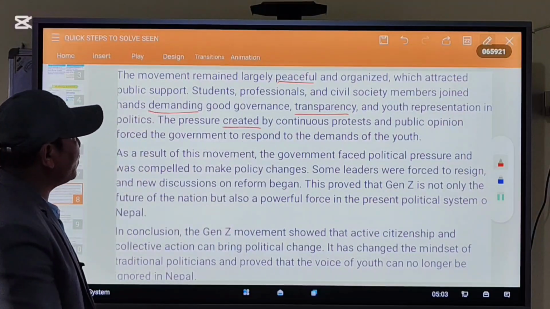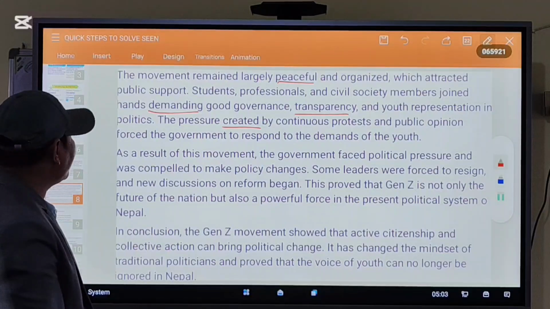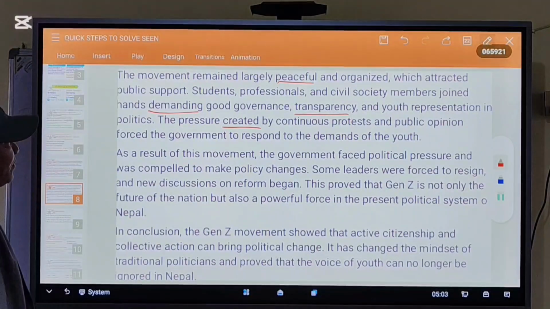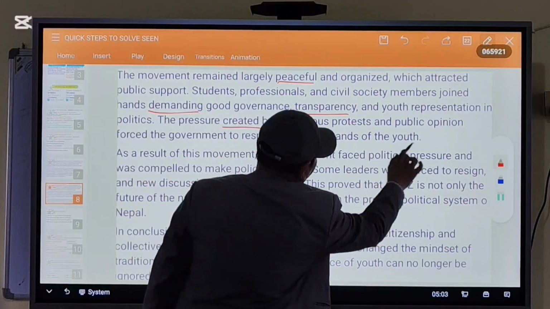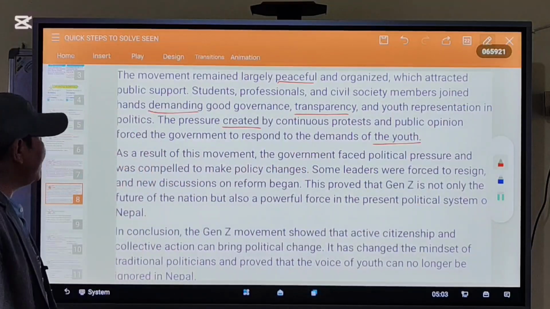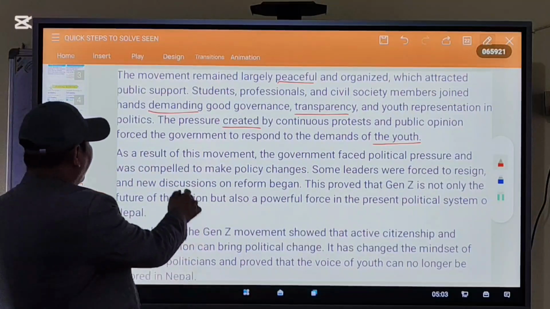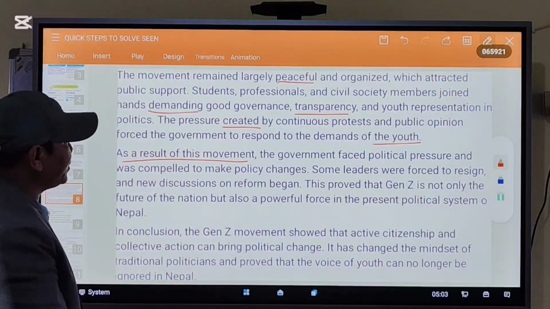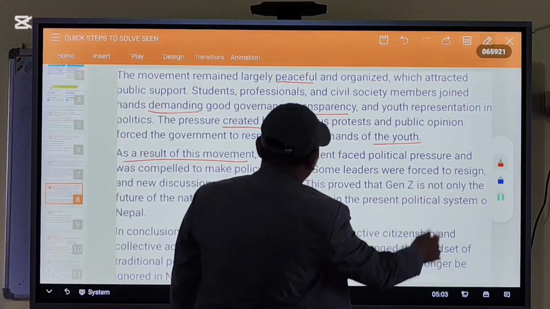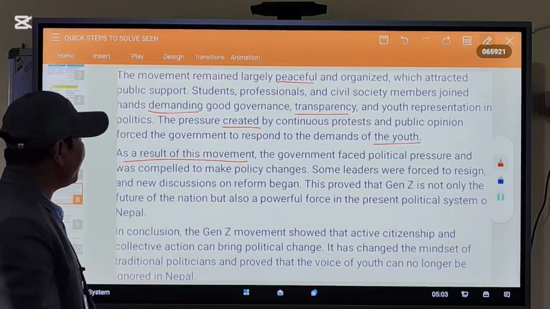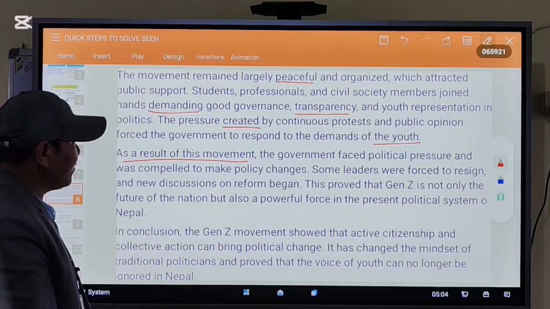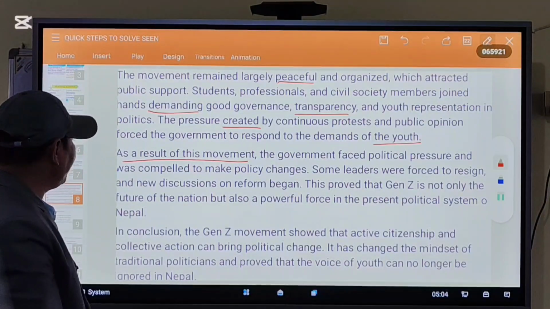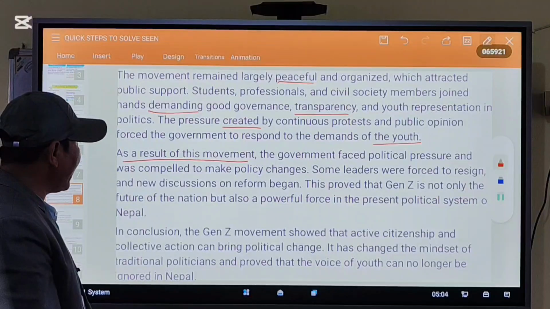The pressure created by continuous protest and public opinion forced the government to respond to the demand of the youth. As a result of this movement, the government faced political pressure and was compelled to make policy changes. Some leaders were forced to resign and new discussions on reform began.